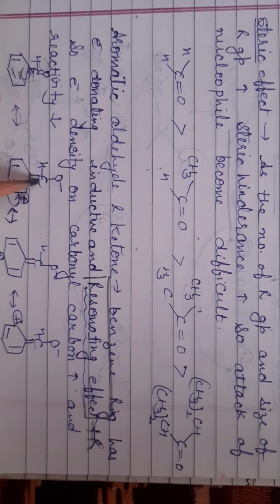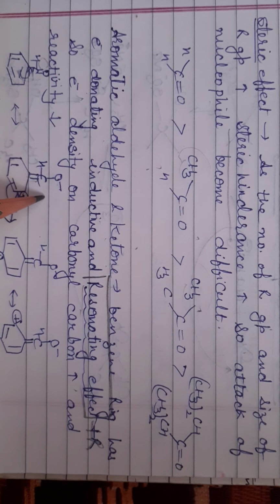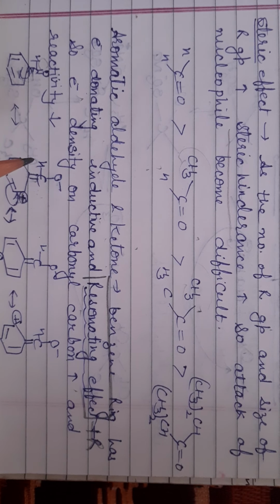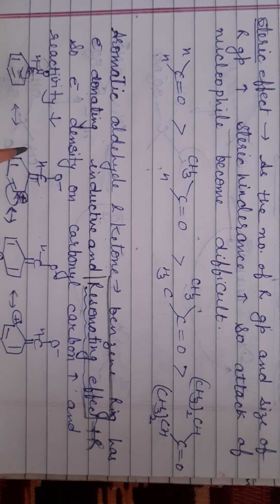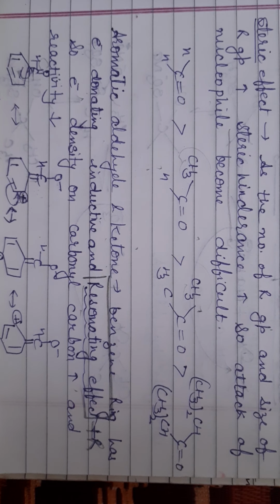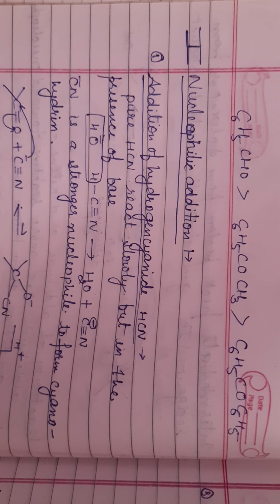So there is no positive charge on the carbon of the carbonyl. That's why here attack of the nucleophile becomes difficult. That's why you can say aromatic aldehydes are less reactive as compared to aliphatic aldehydes. Aromatic ketones are less reactive as compared to aliphatic ketones.